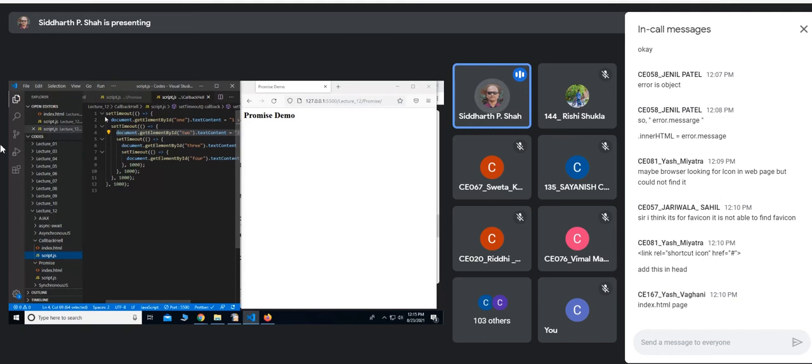If you remember, in one setTimeout, after that timeout is over, we display this one, and then we call another setTimeout. So within a callback, within a function, we are calling that function again and again. These are nested callbacks, and that is the callback hell that we discussed. Now, can we convert this callback hell into a promise chain?